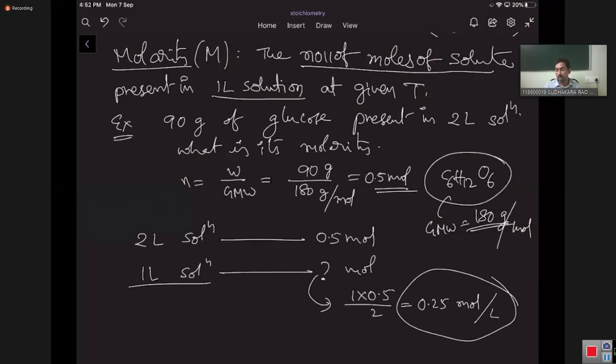Every 1 liter of solution contains 0.25 moles. Since 2 liters contain 0.5 moles, 1 liter contains 0.25 moles of glucose. That is what we call molarity.